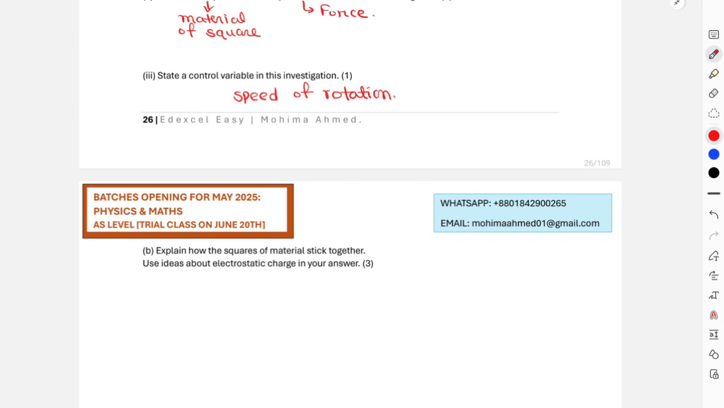Okay, and part B says explain how the squares of material stick together. You need to use ideas about electrostatic charges in your answer.